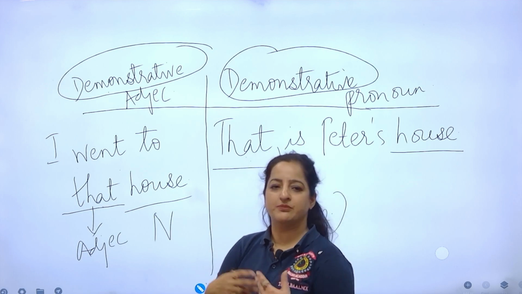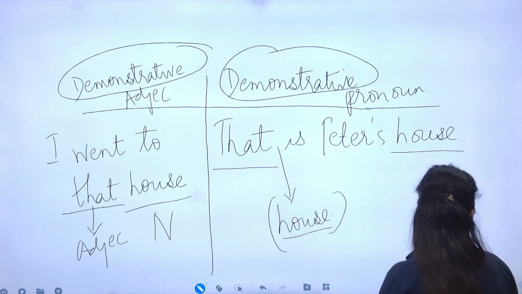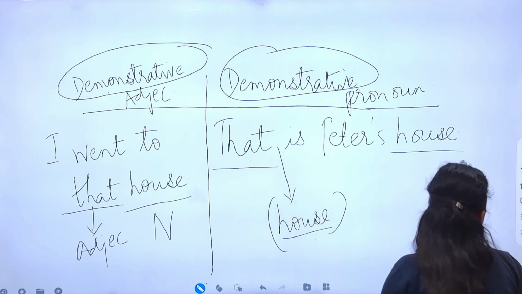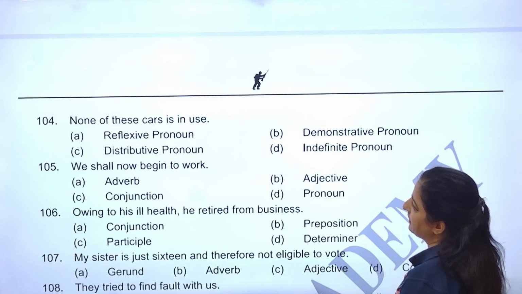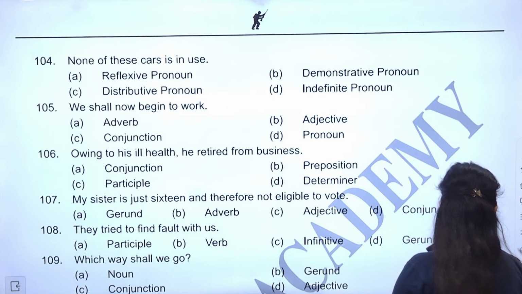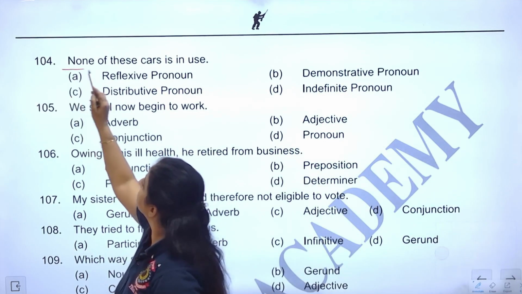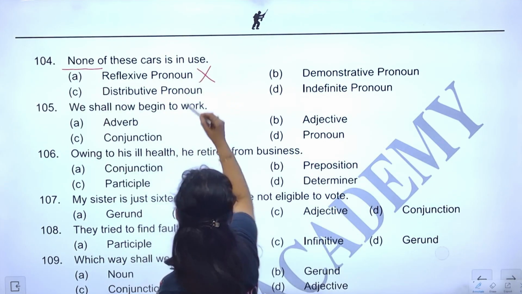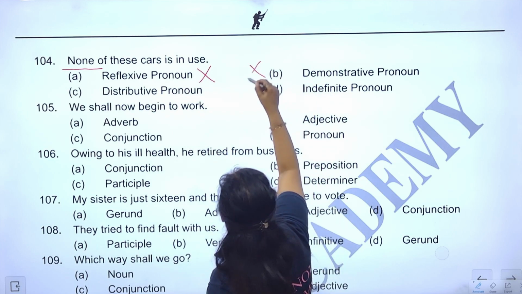So with this, from my side, I'm very well done with parts of speech, but just for your satisfaction and my satisfaction as well, I'll take you back to the paper. This was the paper. We were doing this question. It's not reflexive, it is not demonstrative, it's not a demonstrative pronoun.